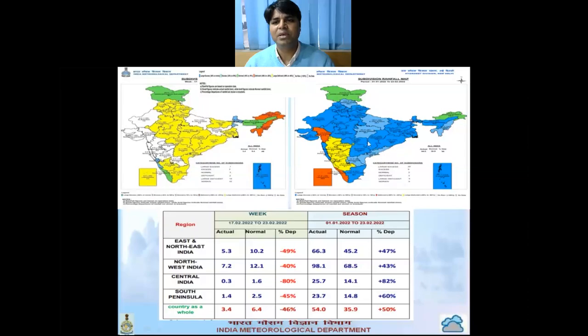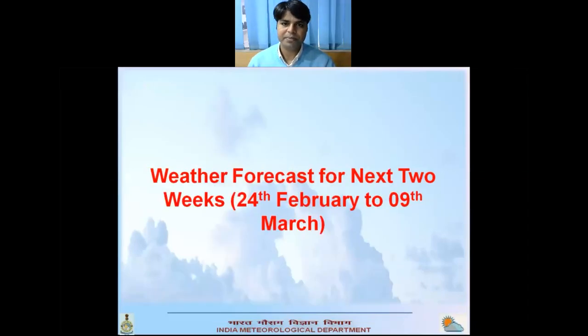Overall we see blue or green color except Gujarat, some parts of Maharashtra, interior Karnataka and Kerala, where there is deficit. Otherwise, the overall rainfall till 23rd was 50% departure above normal for the entire country.